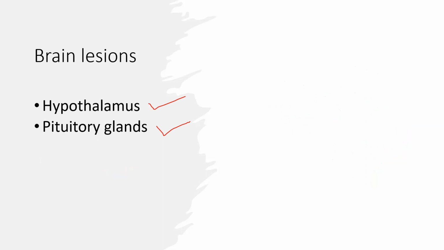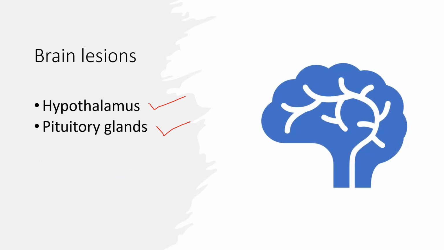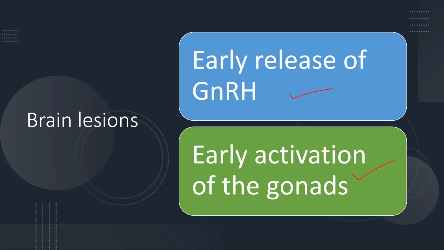The exact nature and the location of the lesion can impact how they affect the regulation of puberty. This lesion may lead to an early release of gonadotropin releasing hormones, which in turn triggers the early activation of the gonads. This may occur.